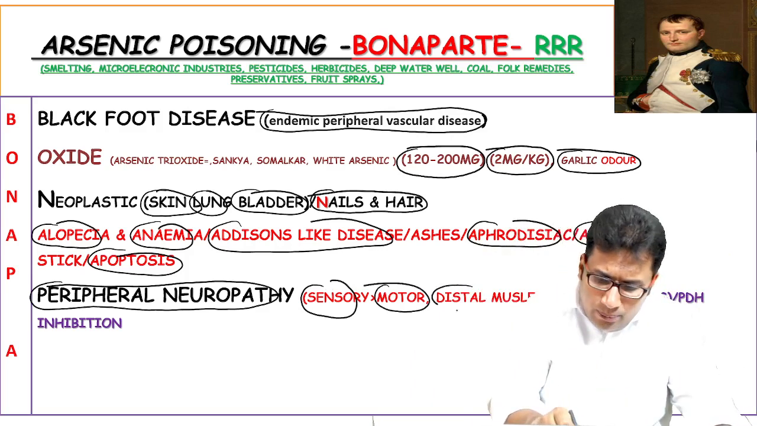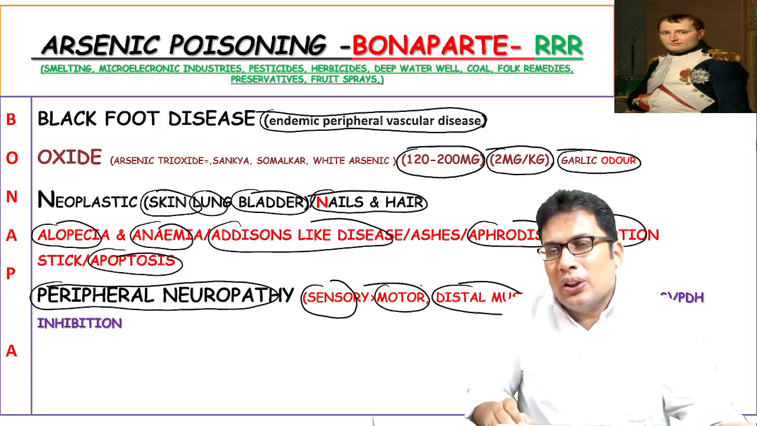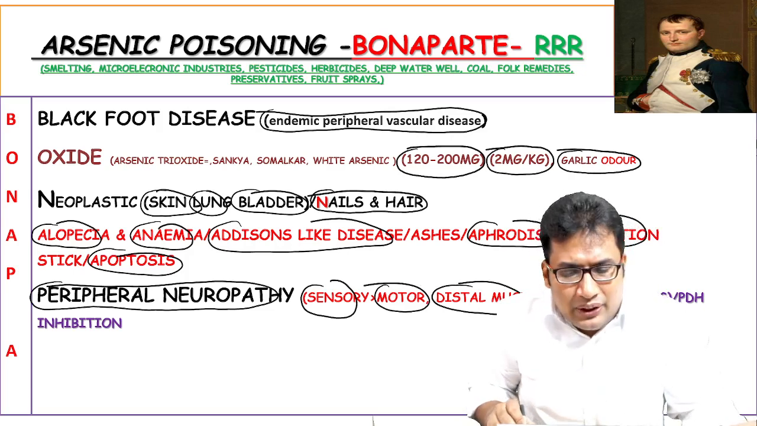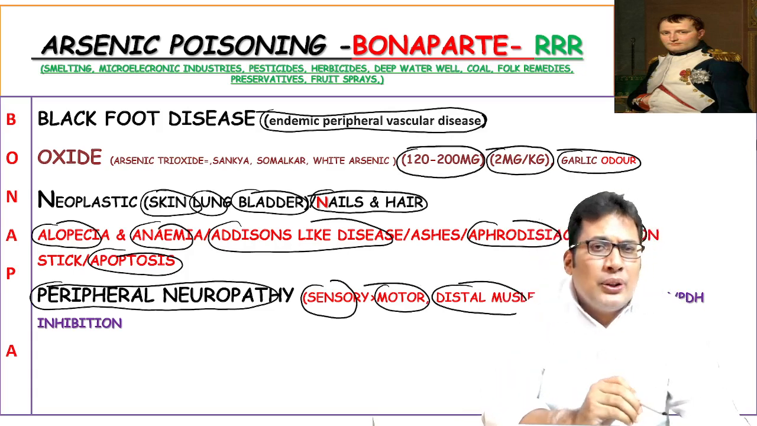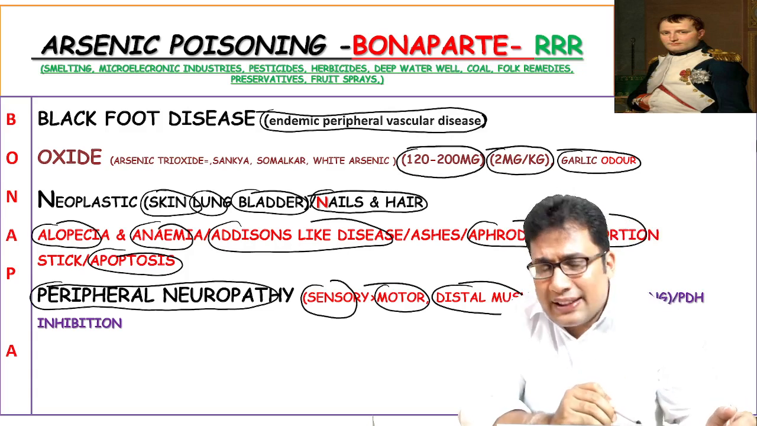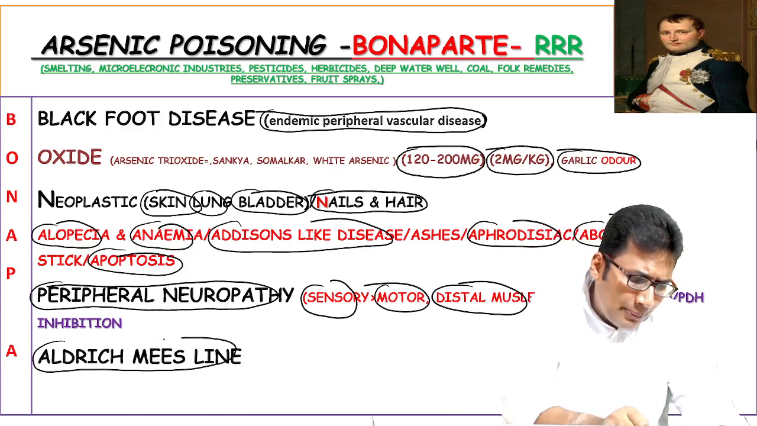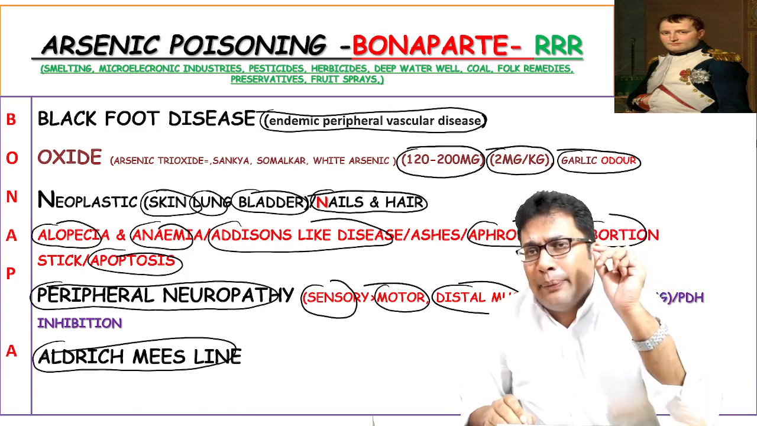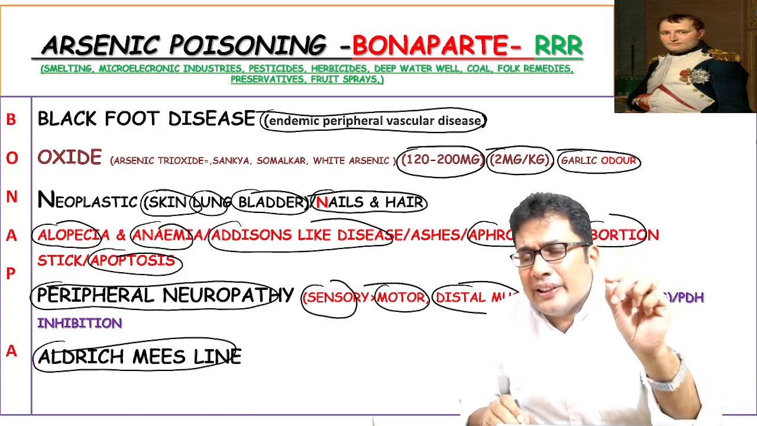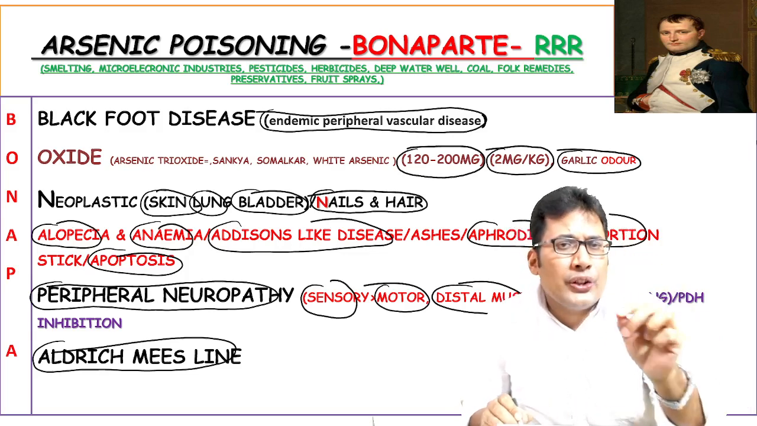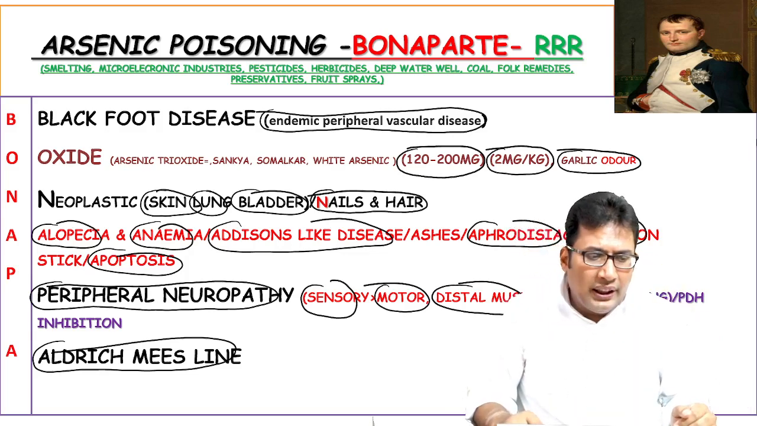There can be distal muscle weakness. What is that known as? Stocking neuropathy. There can be inhibition of pyruvate dehydrogenase enzyme. Aldrich Mees line, remember, can be seen in case of thallium poison. That is about the mnemonic.